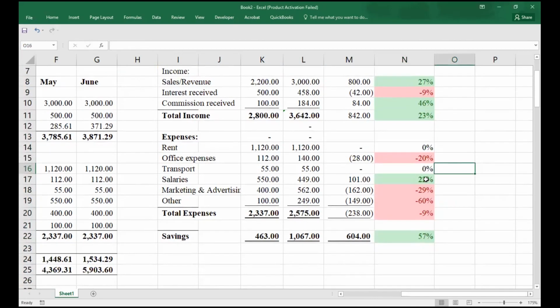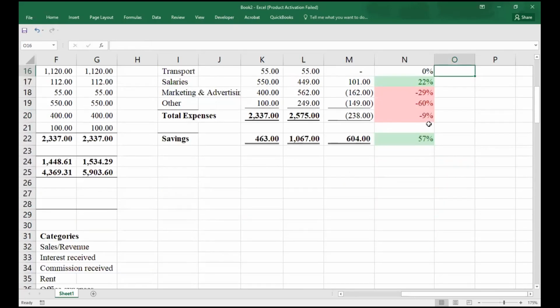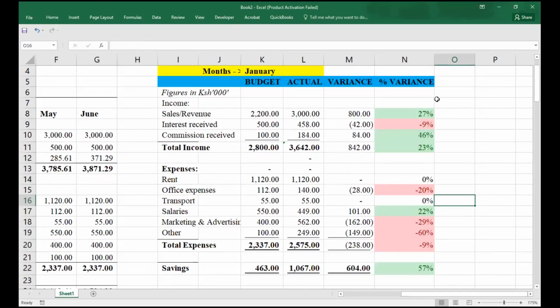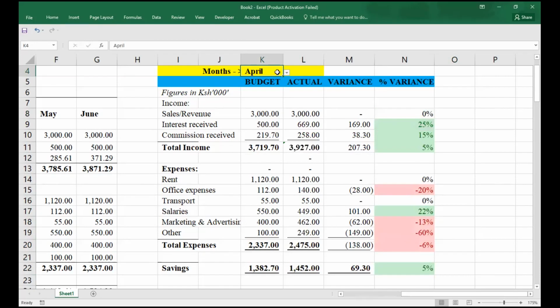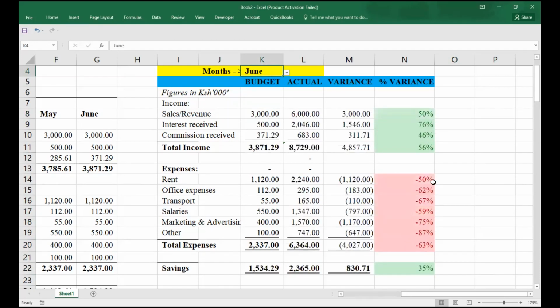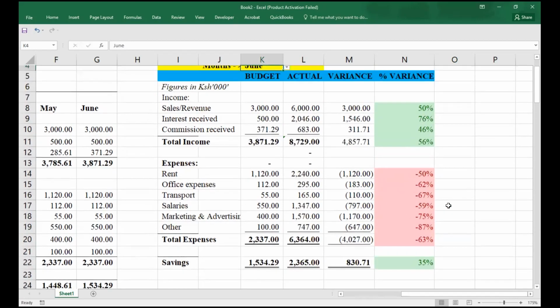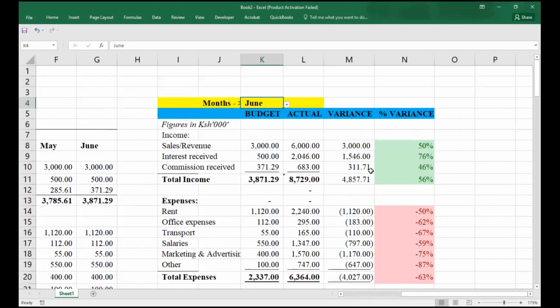Green refers to favorable, red refers to adverse variance. In the month of Feb, favorable variance green, red is adverse. April, adverse, favorable. June, adverse, favorable. You see how easy it is. This is what we should be having.